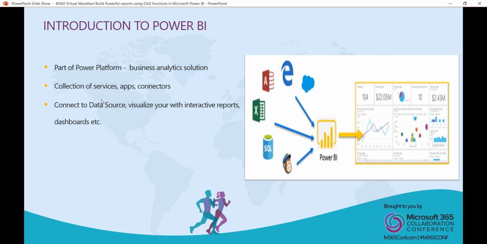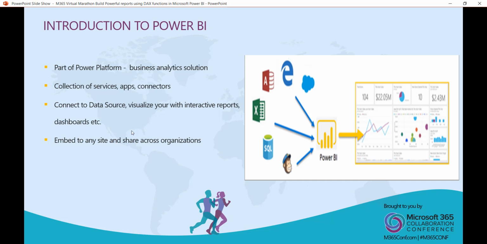Ultimately, by using Power BI, you can store and share your business data in the form of reports and dashboards, and analyze it so that you can make business decisions from that data. After that, you can embed it into any site and share it across your organization. So to summarize, the flow is like this: you get the raw data from various data sources, you model the data, then you create reports and dashboards, and finally you share with others.